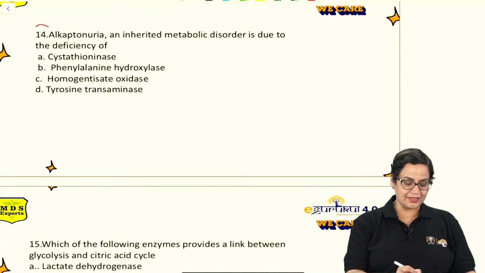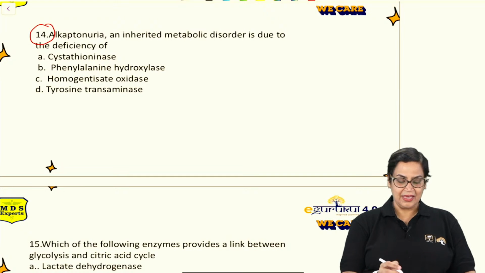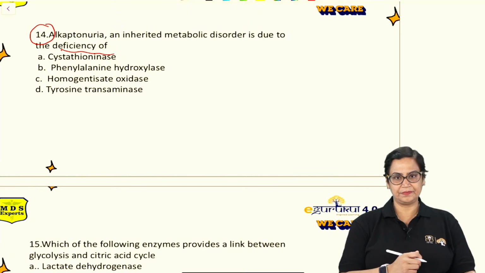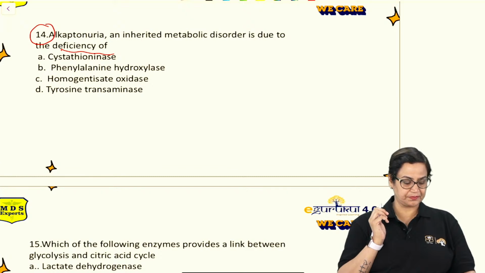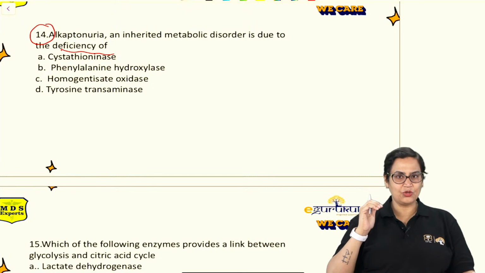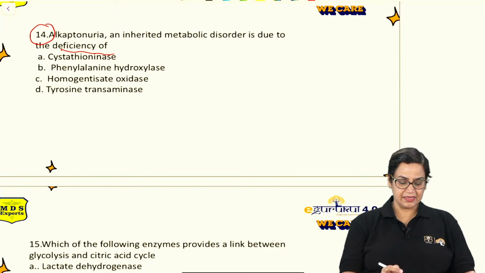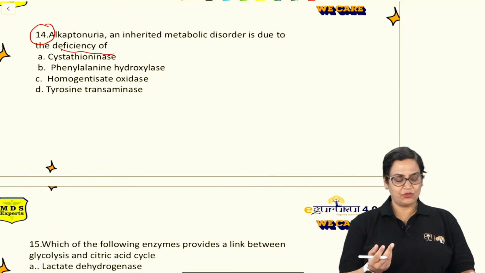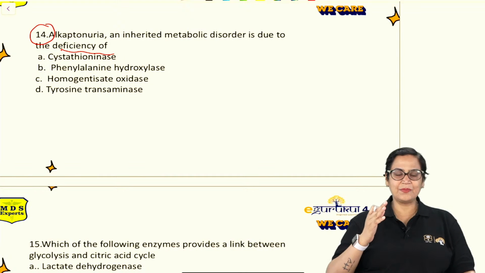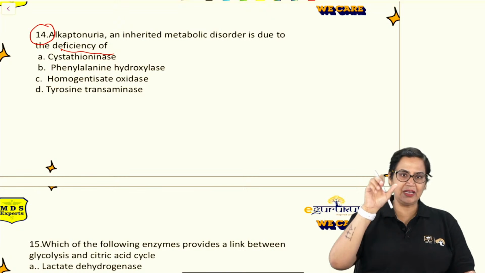Let me see how many of you can answer this. Alkaptonuria, an inherited metabolic disorder, is due to the deficiency of... Very important question. In alkaptonuria the deficient enzyme is... Yes. Again, you have to make one more flow chart. If you have to remember proteins, what you have to do is write the name of the deficient enzyme and the name of the disorder.